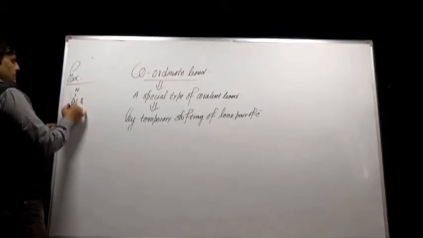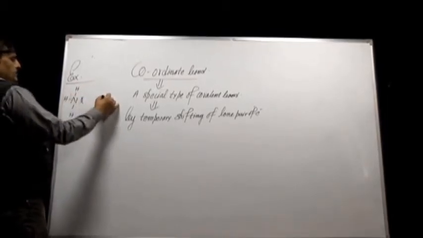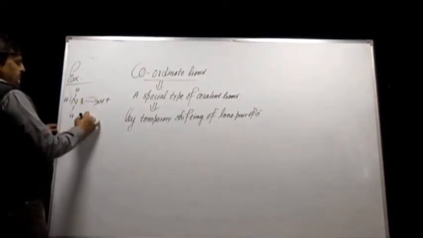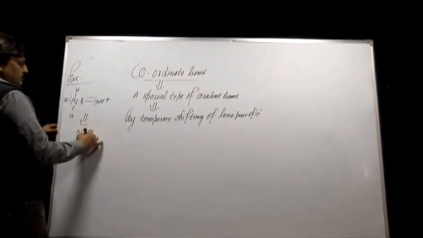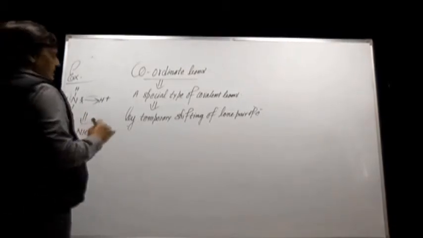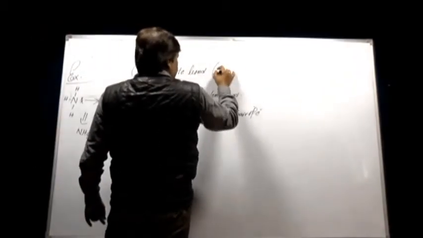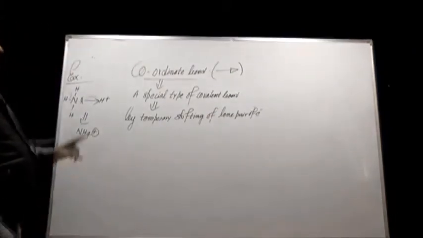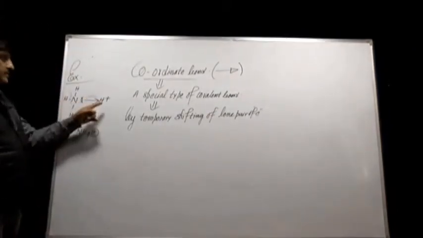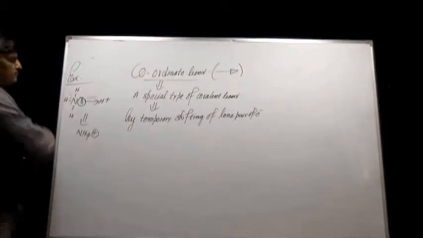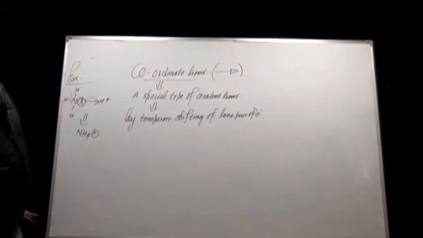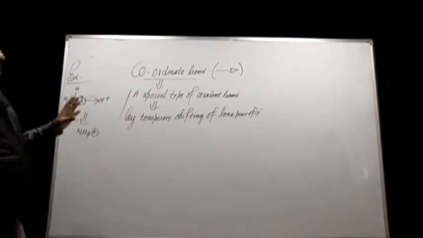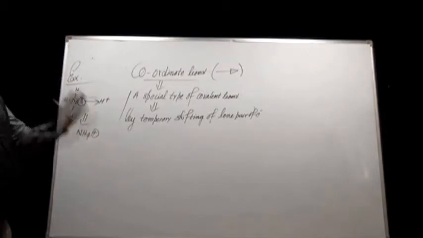This is the structure of the NH3 ammonia molecule. If H+ is formed, this electron has completely transferred and the NH4+ ion is formed, and this particular covalent bond is always designated by an arrow, but the head of the arrow must be directed in the direction where the lone pair of electrons has temporarily shifted. Means the head of the arrow must be in the direction where the lone pair of electrons has shifted. All the properties of this bond are the same as the covalent bond.